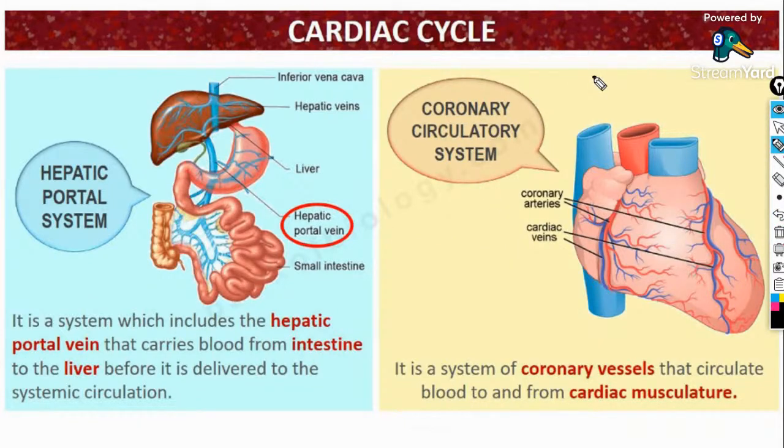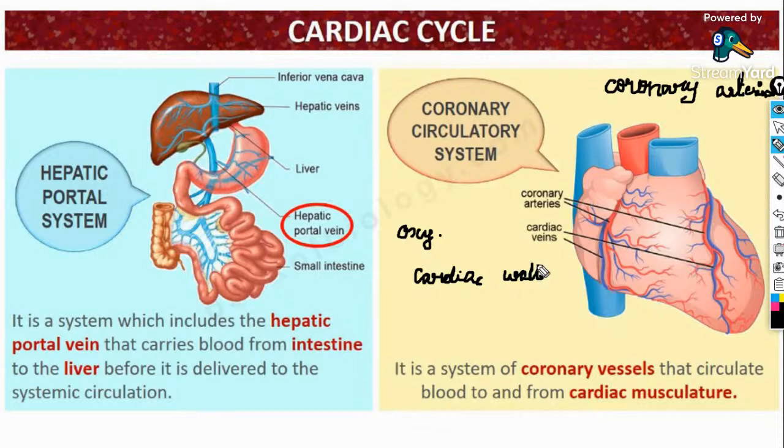Coronary arteries are those arteries that supply oxygenated blood to the heart muscles or the heart wall, that is, the cardiac wall.